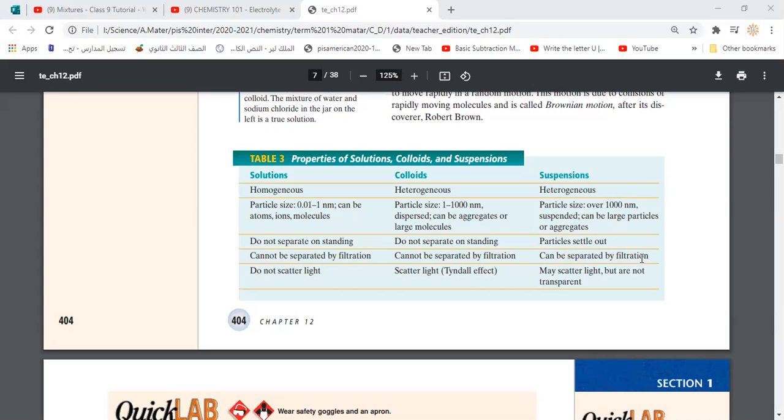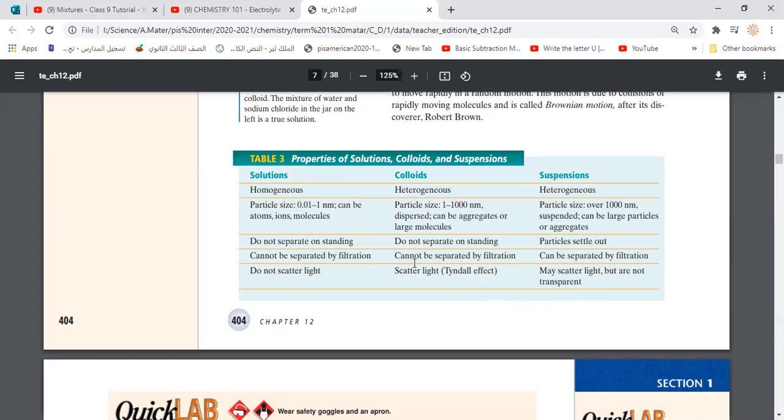It can also be separated by filtration because the size of the particles is big enough to be captured by the holes of the filtration paper, so the liquid will pass through while the sand particles stay on the filtration paper. And it may scatter light, or scatter most of the light, which means it's not transparent.